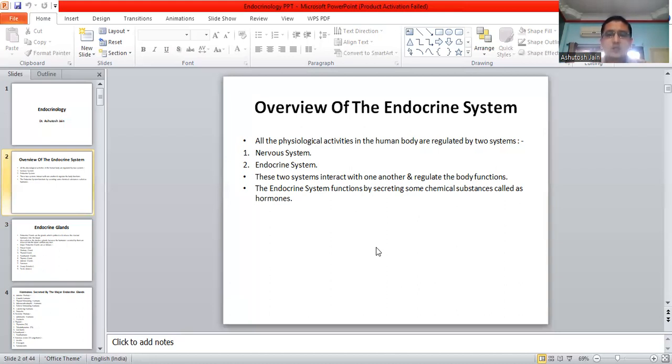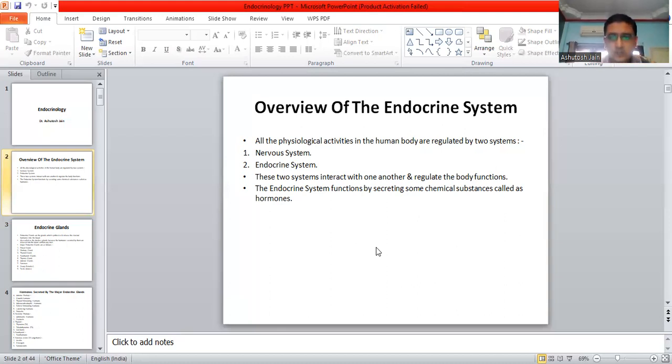This function is regulated by the growth hormone, which is released from the anterior pituitary gland or the adenohypophysis. But wholly and solely, the precursor of growth hormone is the growth hormone releasing hormone, which comes from the hypothalamus. The endocrine system functions by secreting some chemical substances called as the hormones.